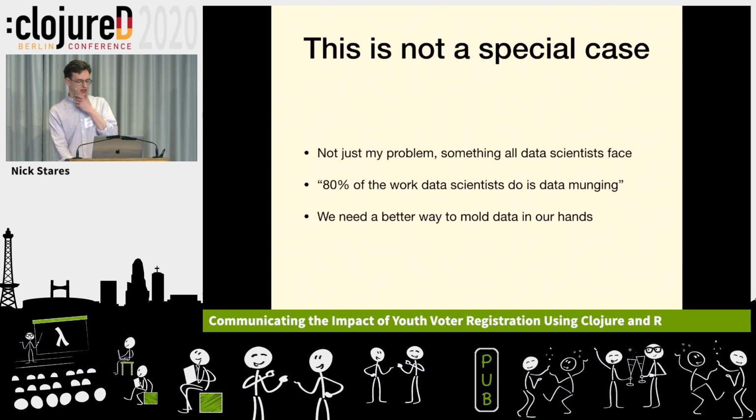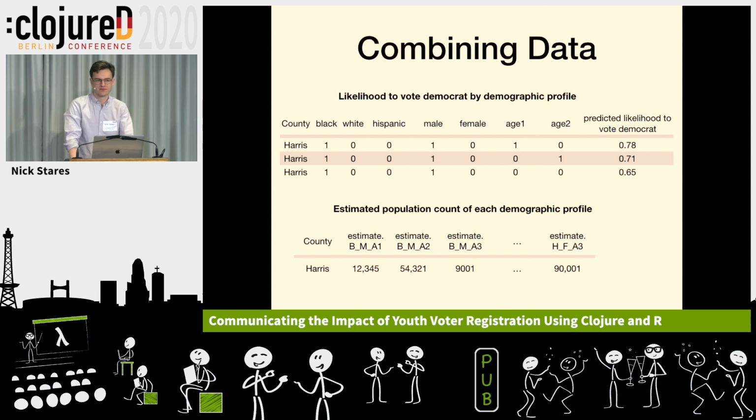I'll give an illustrative example of how we might want to combine data, how it's normally done, and how maybe we can do it differently. We're looking at two tables here, two incomplete data sets, or parts of information that we need to combine. The first one is likelihood to vote Democrat by demographic profile.